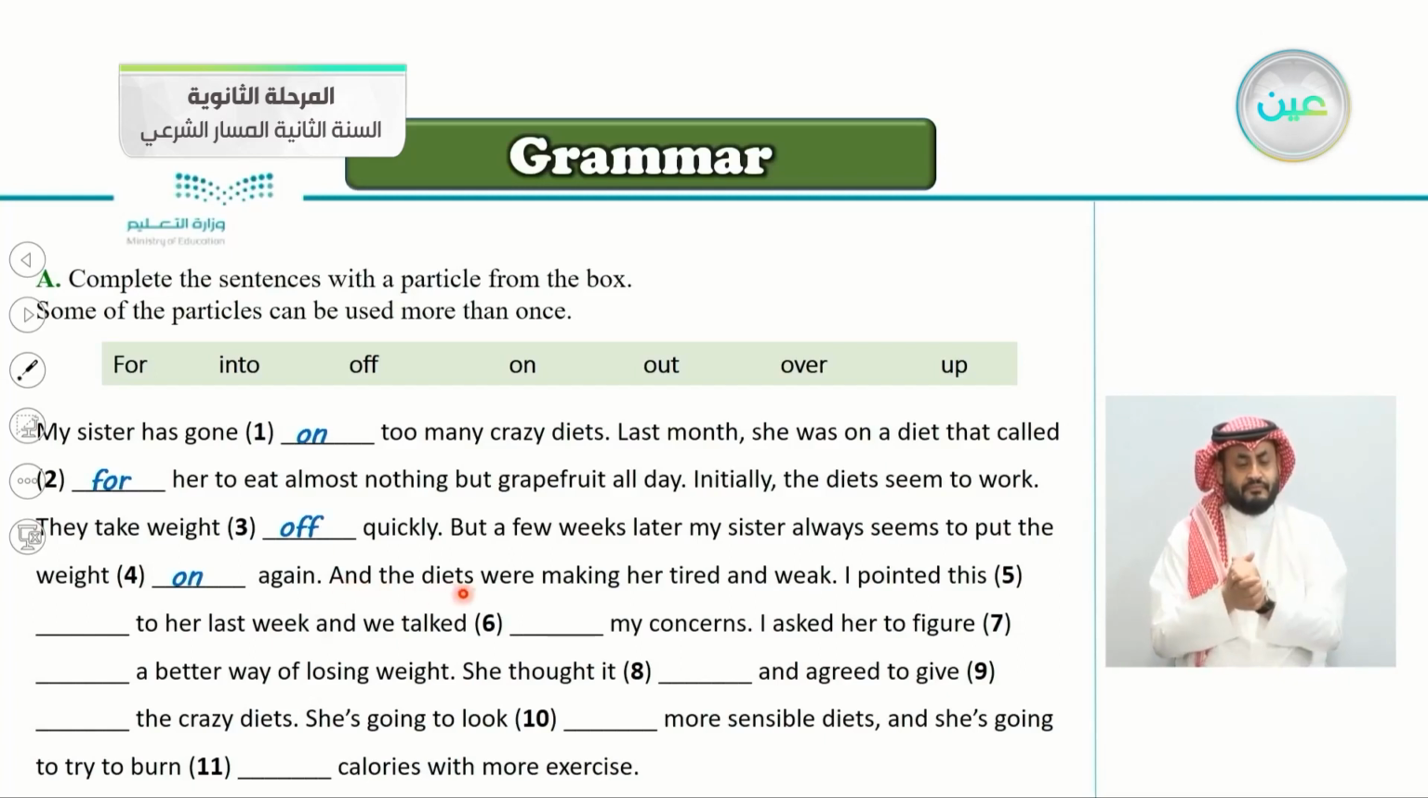And the diets were making her tired and weak. I pointed this to her last week. So point. Yes, very good. Point out. I pointed this out to her last week, and we talked my concerns. So we talked what? When you talk with someone about something, you say we talked it over. Very good. We talked over my concerns.